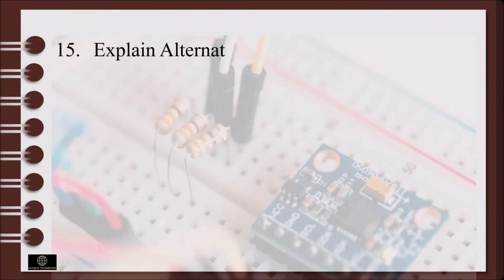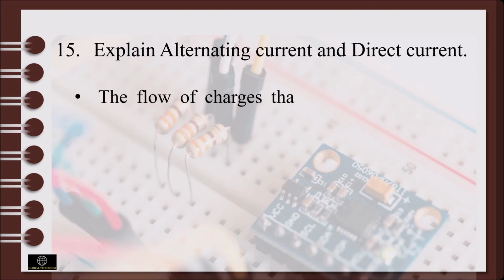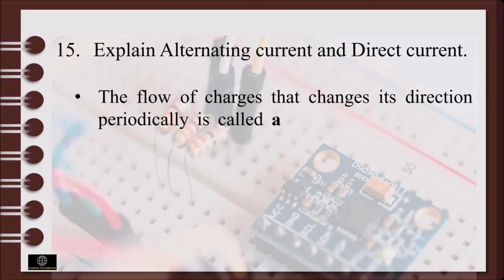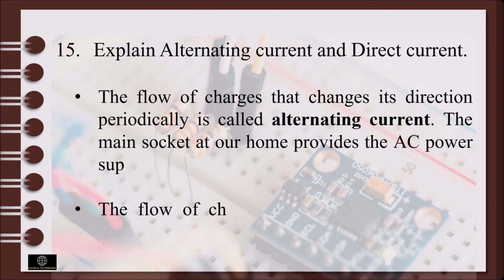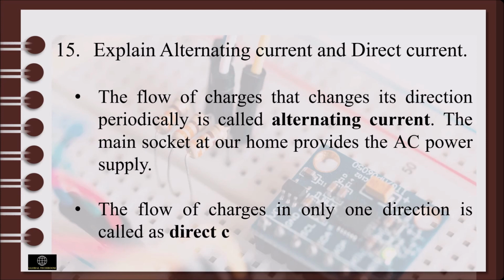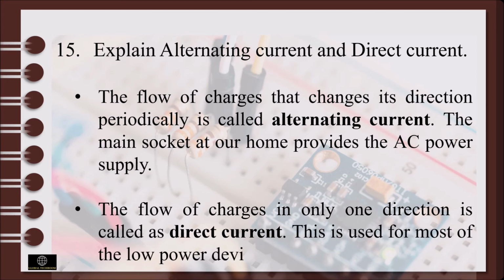Explain alternating current and direct current. The flow of charges that changes its direction periodically is called alternating current. The main socket at a home provides the AC power supply. The flow of charges in only one direction is called direct current. This is used for most of the low power devices.